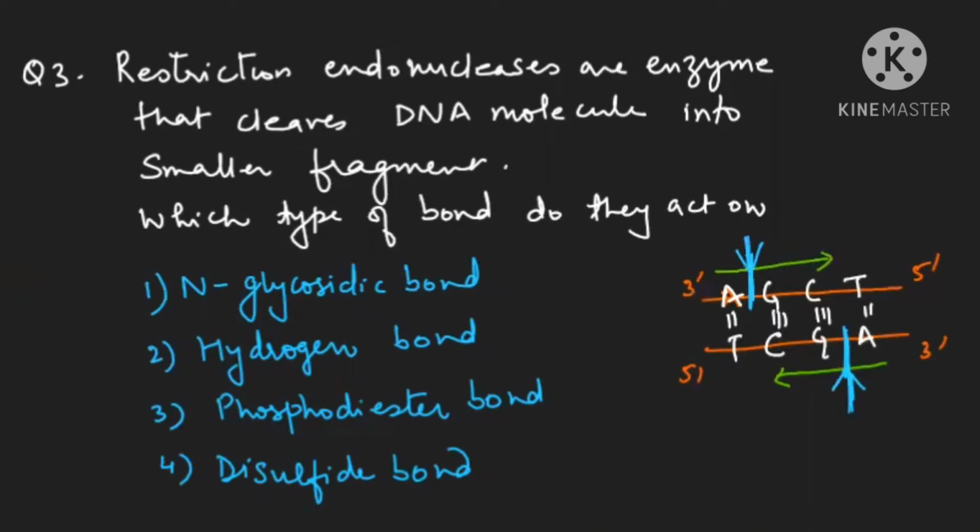This is the phosphodiester bond which they cut. So your restriction endonuclease will cut the phosphodiester bond because the diester bond is the one helping in making the polynucleotide. And this is your polynucleotide right now. Understood? So phosphodiester bonds are cut with the help of restriction endonuclease.